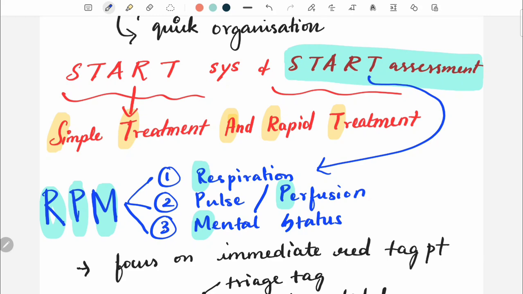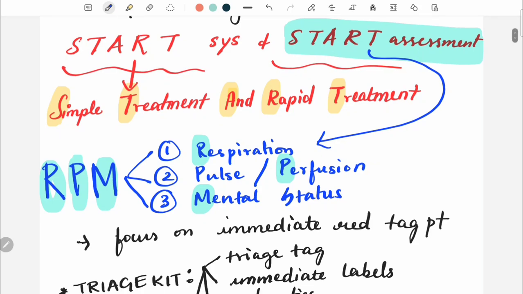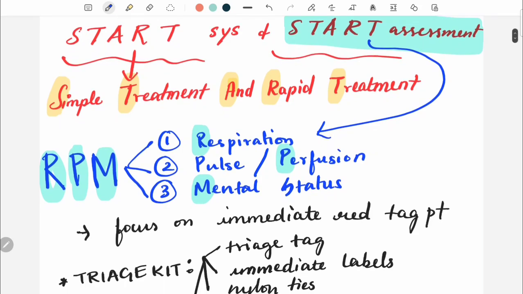Now let's look at what we mean by START assessment. START assessment refers to RPM. What is this RPM, guys? R stands for respiration, P stands for pulse or perfusion, and M stands for mental status. Any patient who is coming, especially all the patients of a mass casualty, must be assessed by this START assessment.